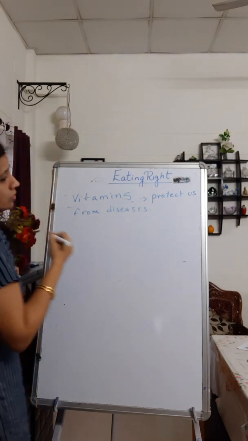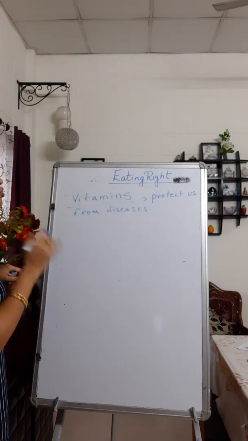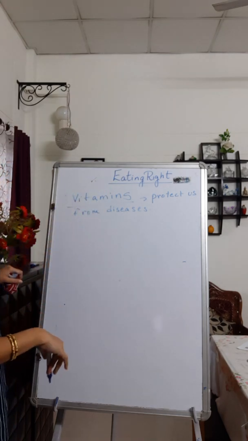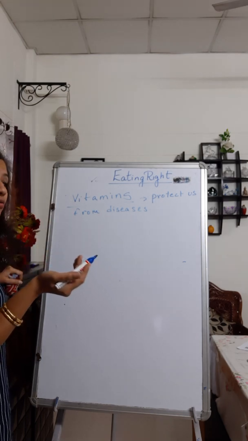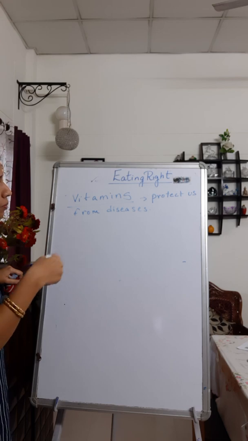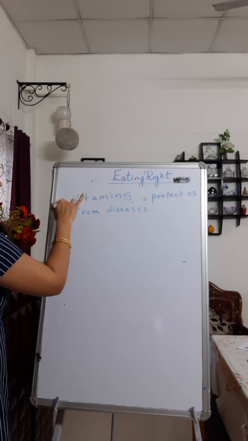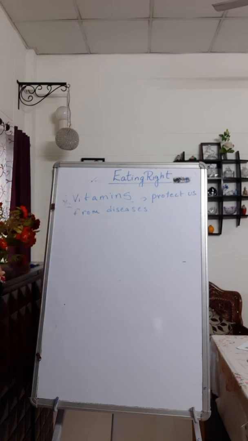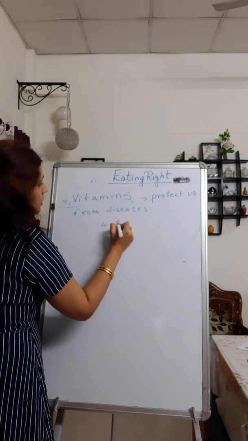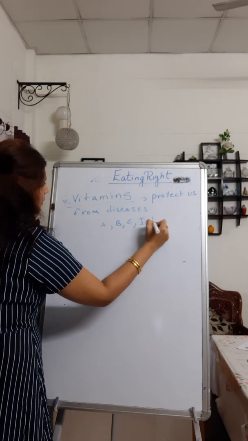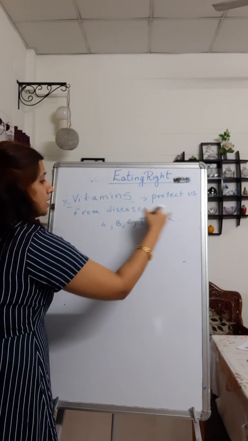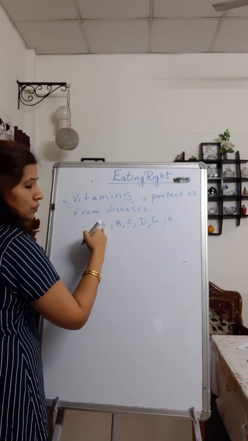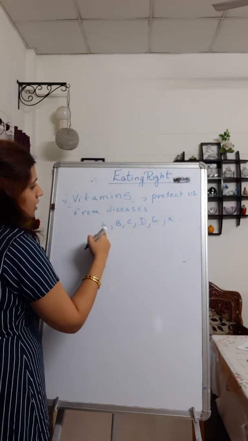If you want that you should not get any disease, you should be consuming vitamins in your diet. Otherwise your body will get some kind of deficiency diseases, if your food is lacking in this component of nutrient. Now how are they represented? You must have heard of vitamin A, vitamin B, vitamin C, vitamin D, vitamin E, vitamin K. We'll be talking about all these and what diseases we get. Suppose we are not consuming vitamin A, what is the disease that we'll get?